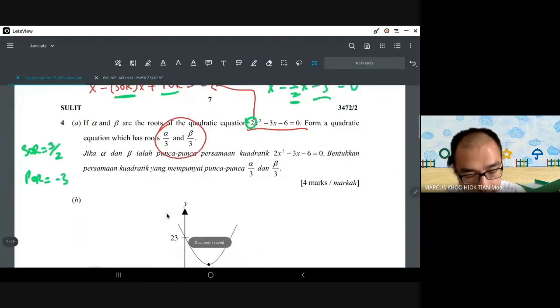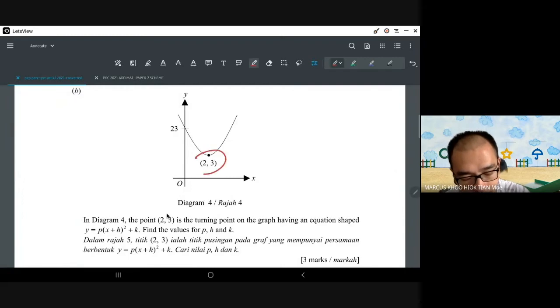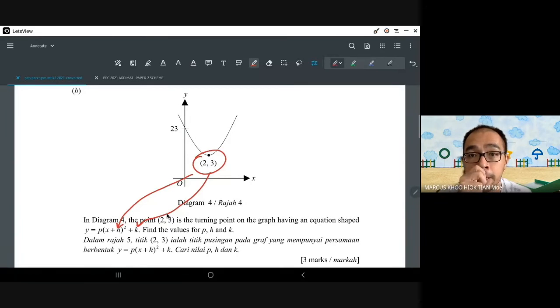Now, the next question is really a giveaway question. There is no working and there's very, very minimal working in here. Okay, this minimum point should already tell you immediately what is the value of H and what is the value of K. Okay, ini adalah jenis soalan yang kamu tahu atau kamu tidak tahu. That's it. It's either you remember and you know, okay, or you know but you forgot. Okay, which I believe is quite a majority of the case lah.